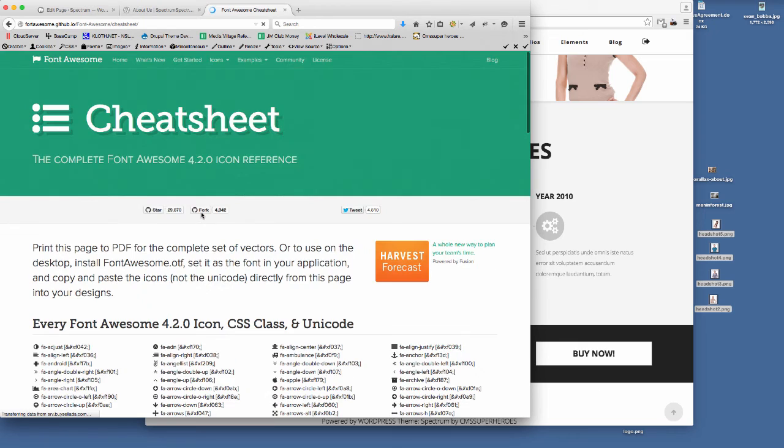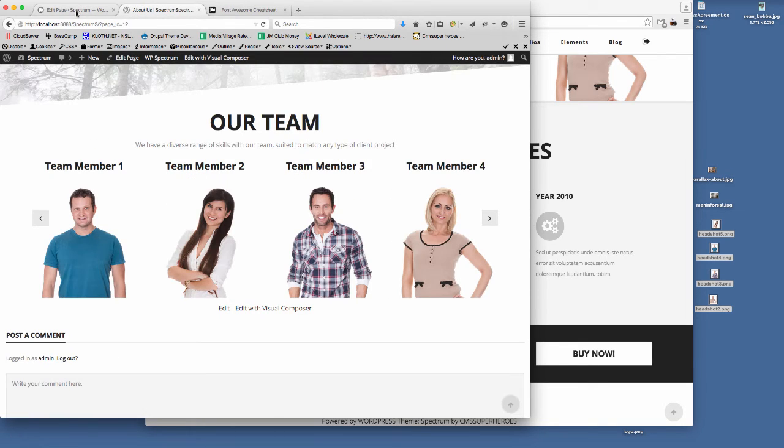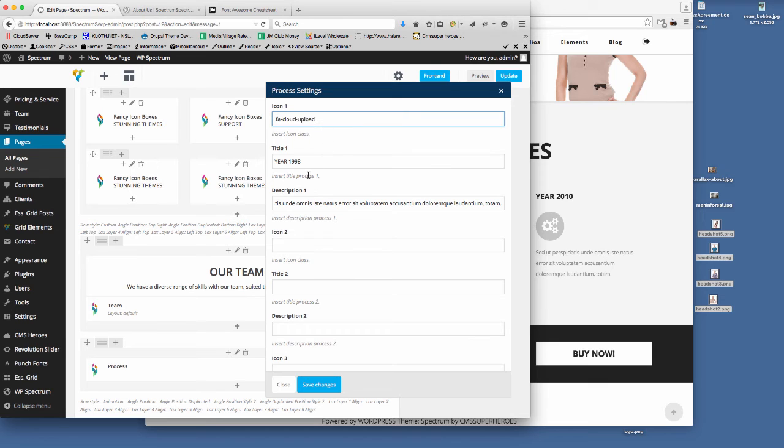So here we are on the Font Awesome cheat sheet. So if I want to use, let's say, a cloud, all I'd do is copy that text and then we just paste that into the icon there.